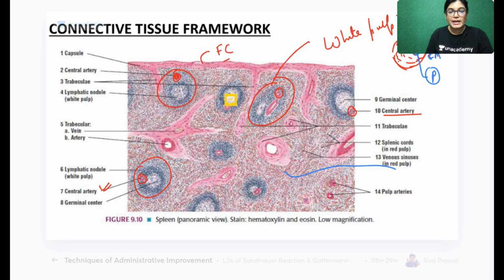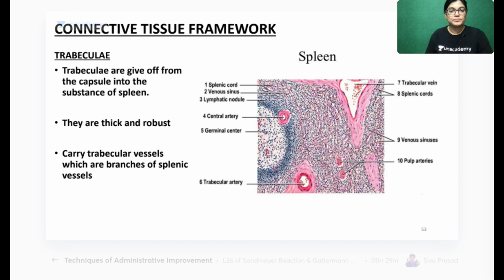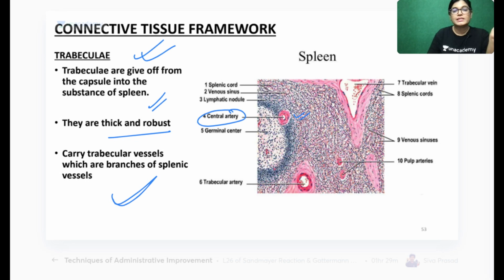And in between these red color structures is red pulp, which contains fenestrated capillaries, that is called splenic sinusoids, macrophages, and plasma cells. Now see here, trabeculae are extensions from the fibrous capsule. They are thick, robust, and they carry trabecular vessels inside. This is a lymphatic nodule. Here you can see the central artery is lying eccentric. Trabeculae are just extensions from the fibrous capsule.